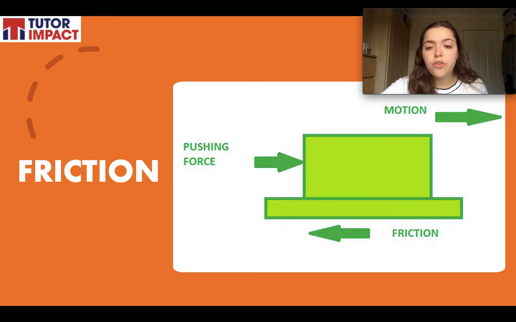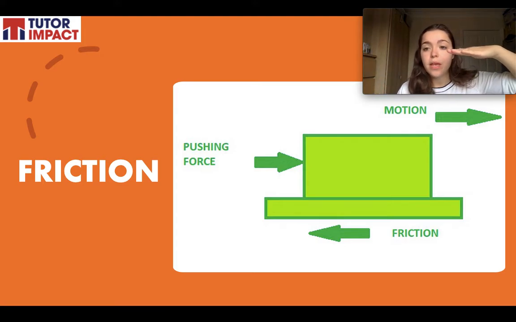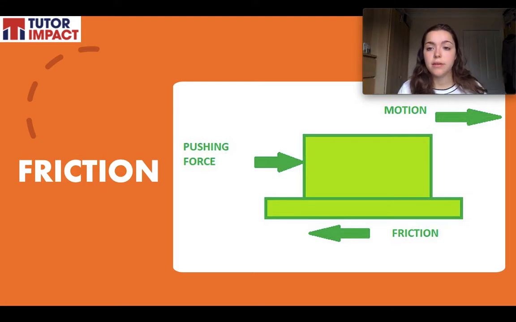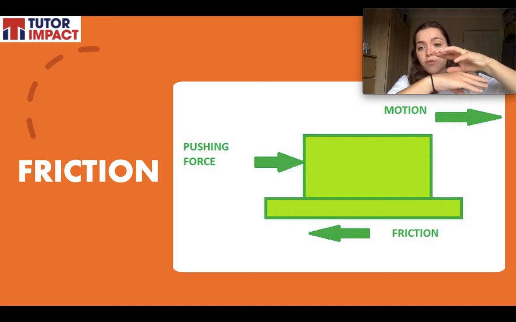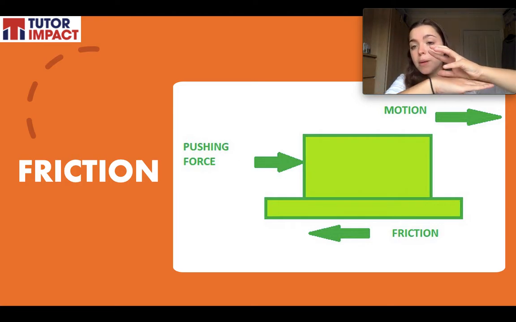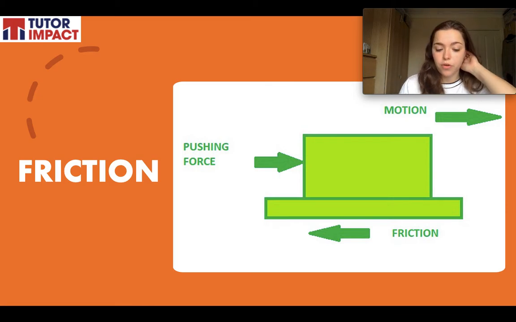So, frictional force always happens in the direction that is opposite to movement. So, if I'm moving this way, there is actually air resistance happening against my hand this way, the opposite direction. So we can see it in this diagram. We've got a block on a table. The block is trying to move this way because it's got a pushing force pushing it this way. The friction from its contact with the table is trying to push it back. It's trying to stop it from moving.